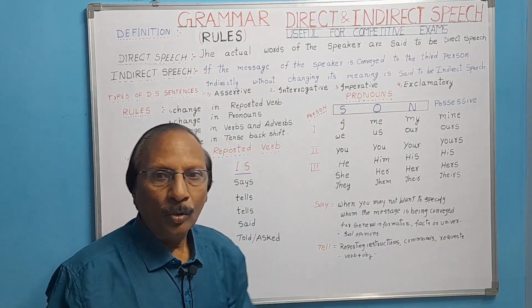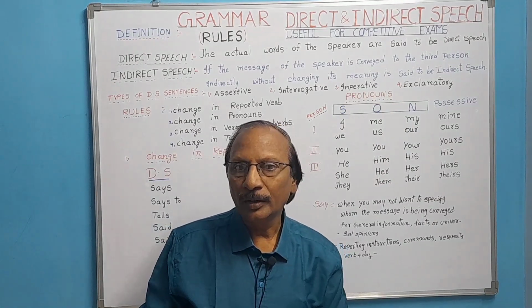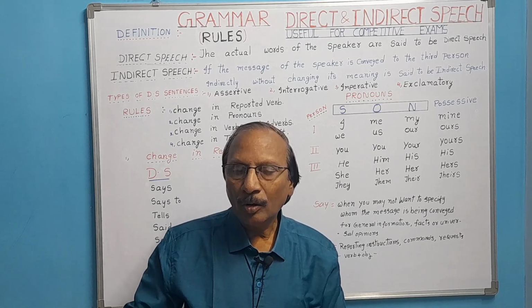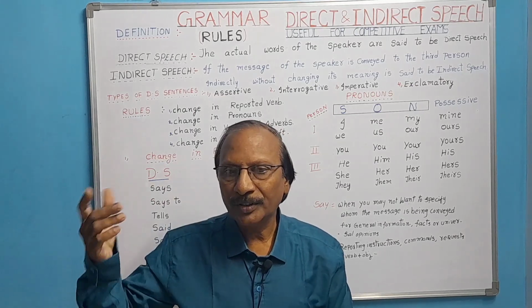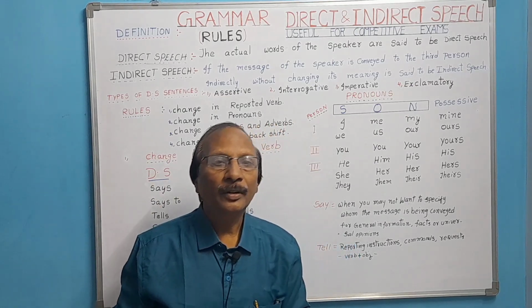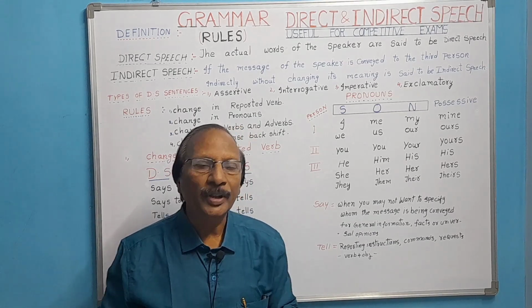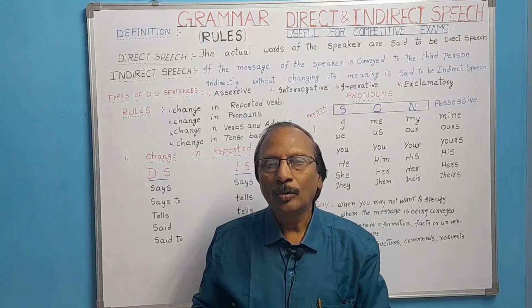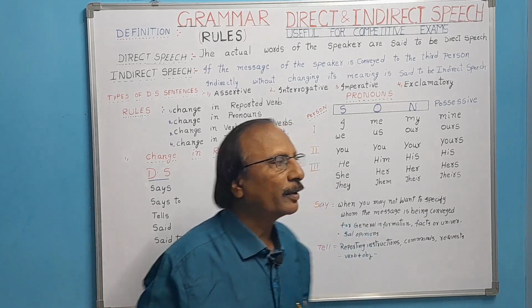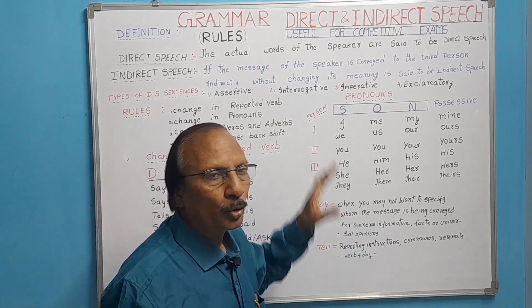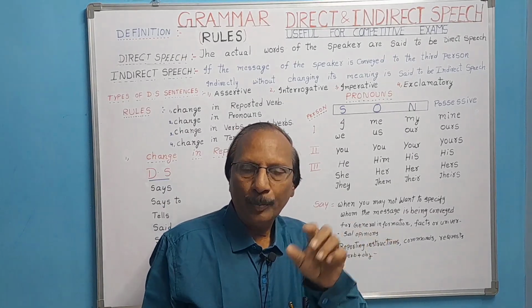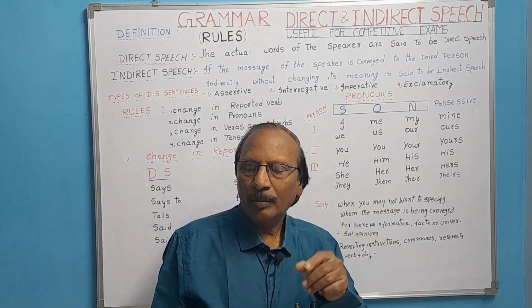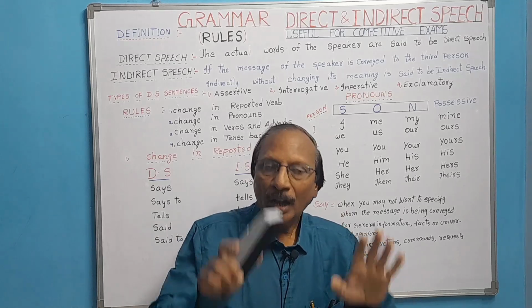In this way, when the speaker says something, we convey the message through a second person to a third person without changing the meaning of the actual words. When we convey it indirectly, we call it indirect speech. When you go through a sentence, there may be a reporting verb, inverted commas, comma, everything. I will explain.